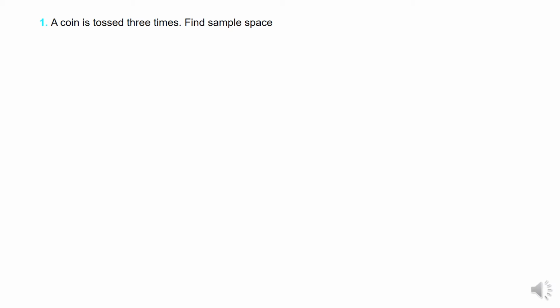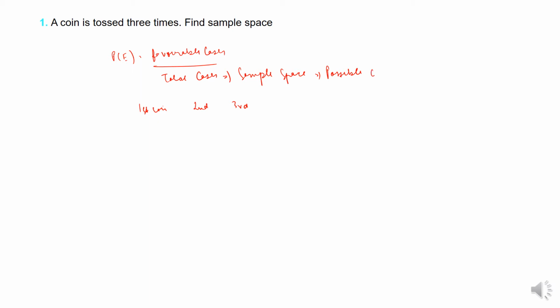Now the first question, a coin is tossed 3 times, find the sample space. First of all, we earlier said probability of an event A is favorable cases by total cases. This total cases is nothing but the sample space most of the times. Now 3 coins are tossed. Suppose this is first coin, second and third. We need to know what are the possible outcomes. All possible outcomes is nothing but sample space.